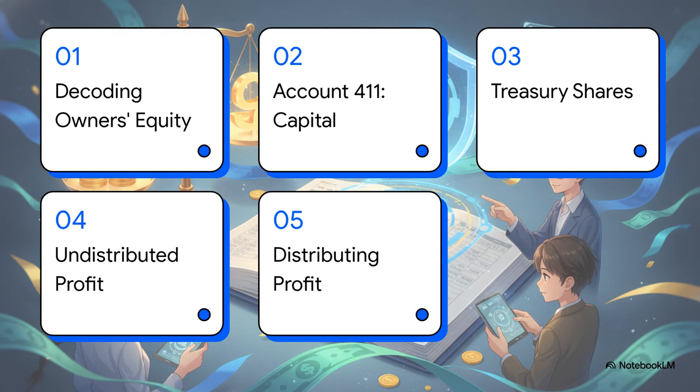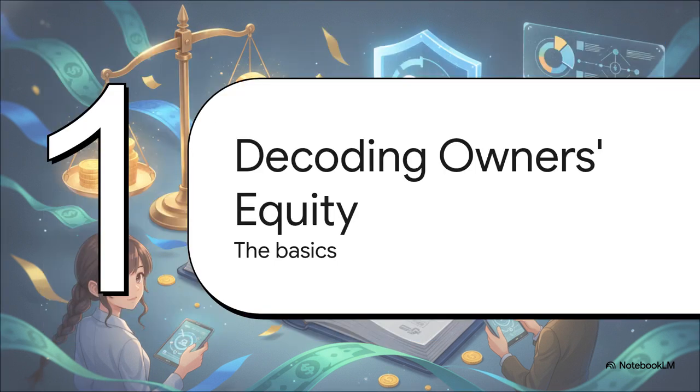Here is a quick look at our syllabus for today's session. 1. We'll start by decoding owner's equity. 2. We'll dig into Account 411, investment capital. 3. We'll navigate the tricky waters of treasury shares. 4. We'll look at undistributed after-tax profit. And finally, 5. Distributing the profit. All right, moving right along to Part 1, decoding owner's equity.